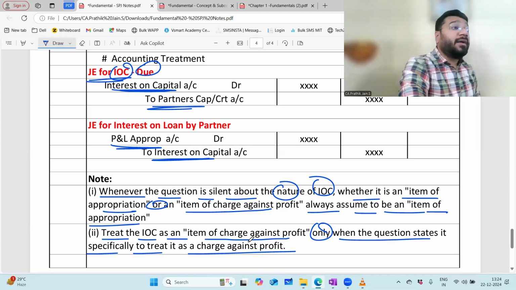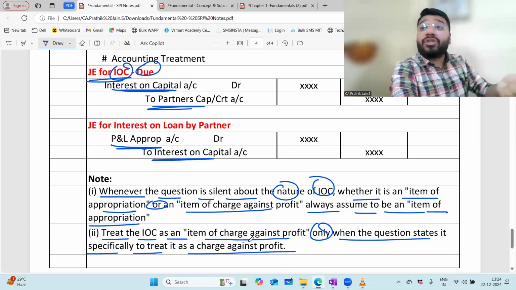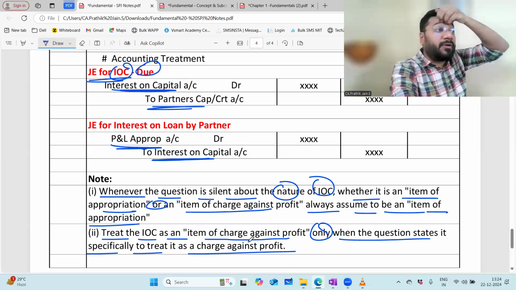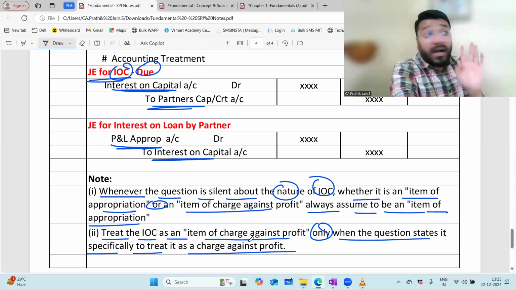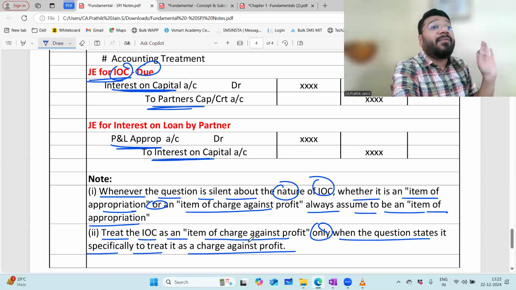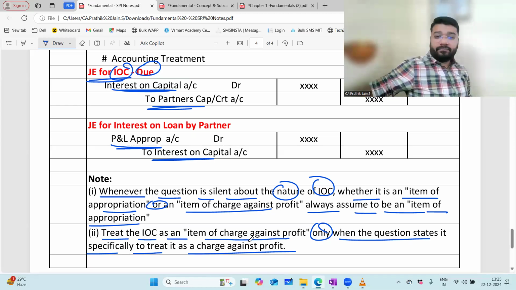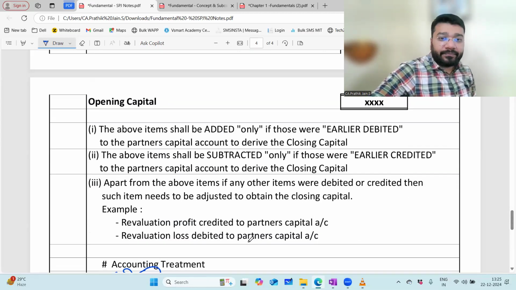Just like IOC could be a charge against profit, salary and remuneration also could be treated as a charge against profit. But when will you treat this as a charge against profit? Only when the question specifically states so. Otherwise, it is assumed to be an item of appropriation. Is this understood? Yes, sir.